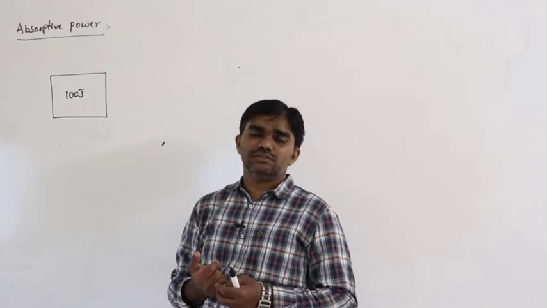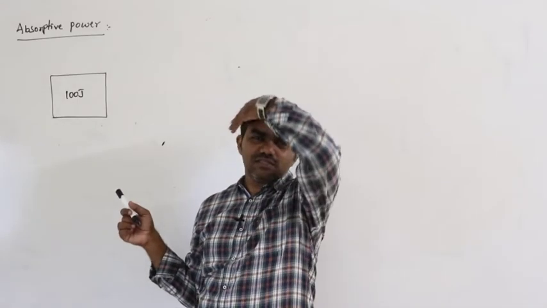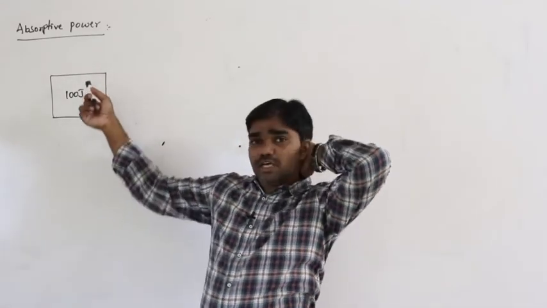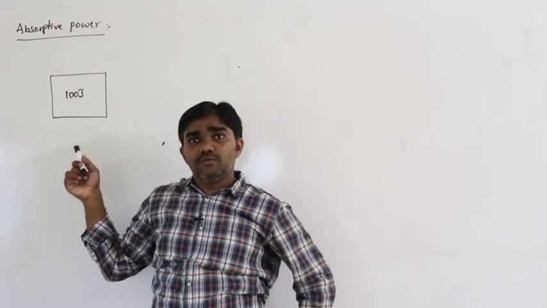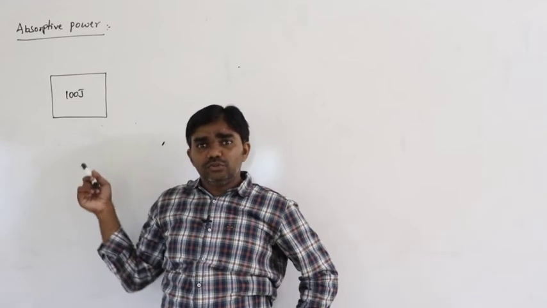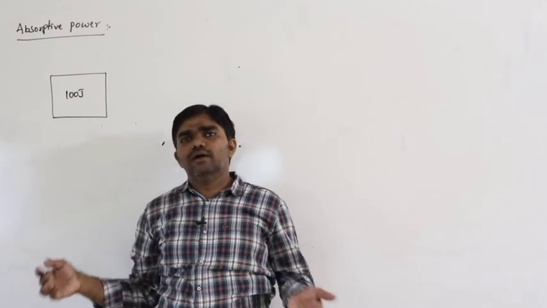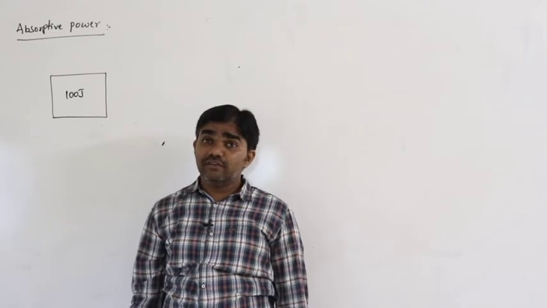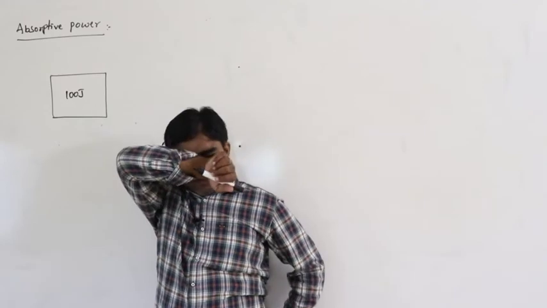So that is the absorptive power. Absorptive power is defined as the amount of heat energy absorbed by the body divided by the total amount of heat energy incident on that body per unit time and per unit area at a given temperature and wavelength. That is called absorptive power.